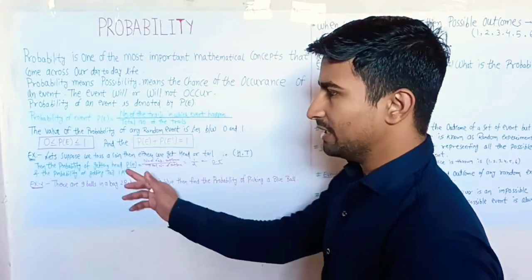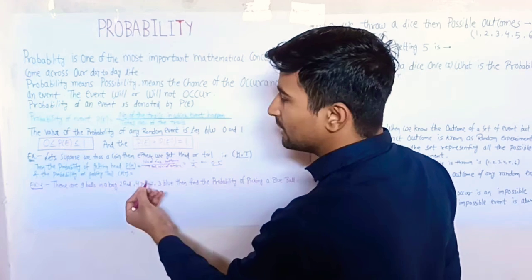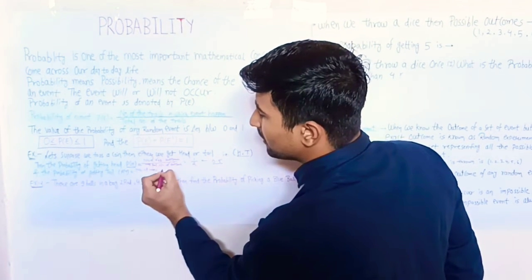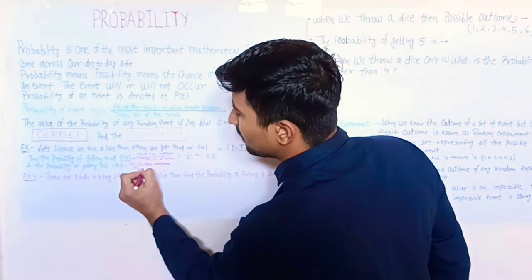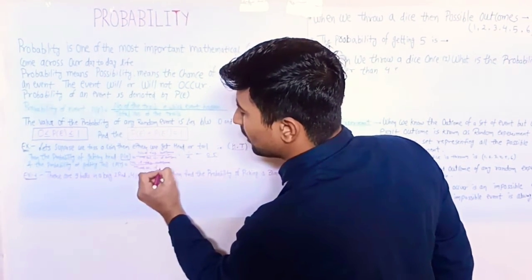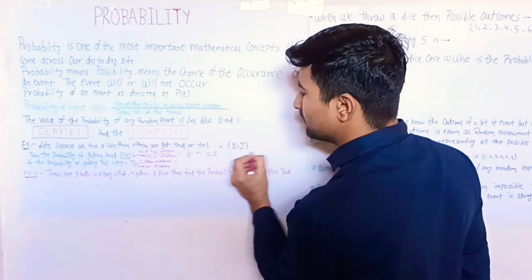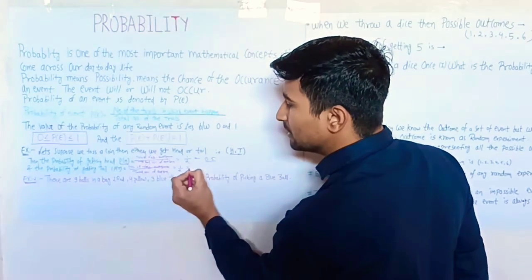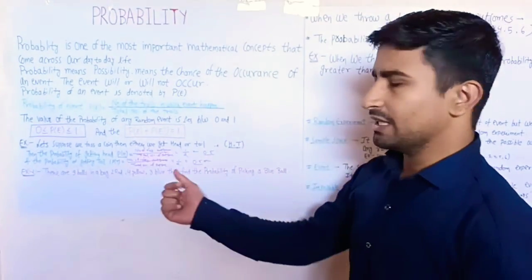The probability of getting tail is likewise 1 upon 2, equal to 0.5.